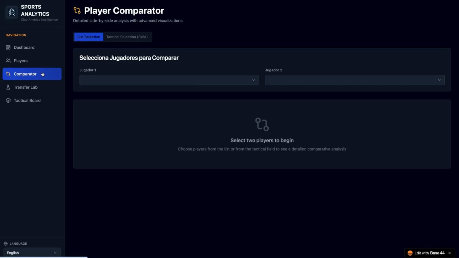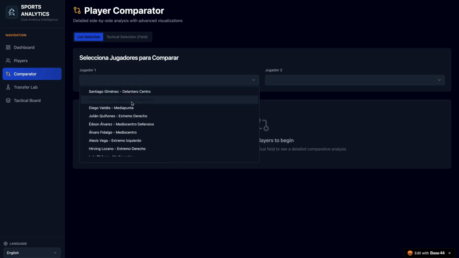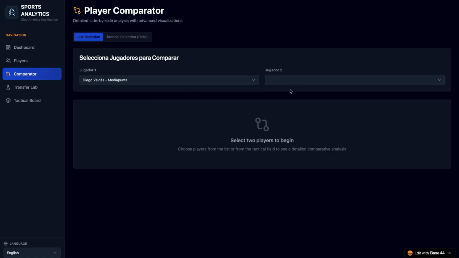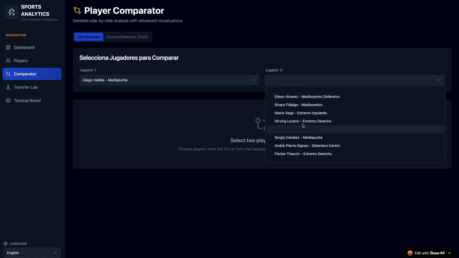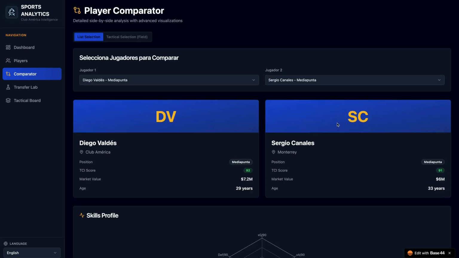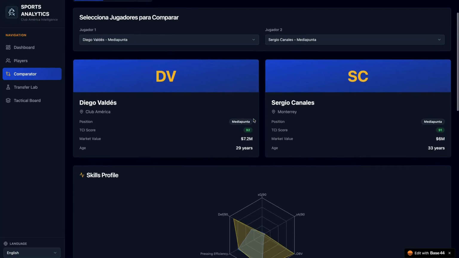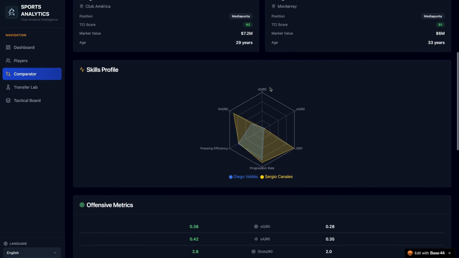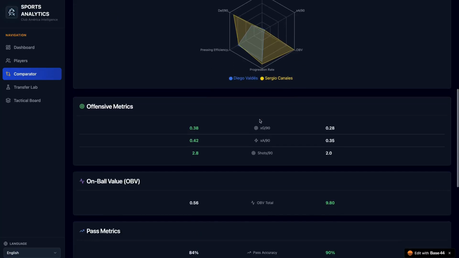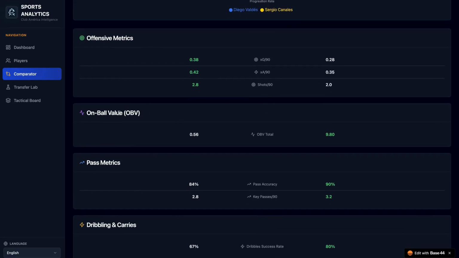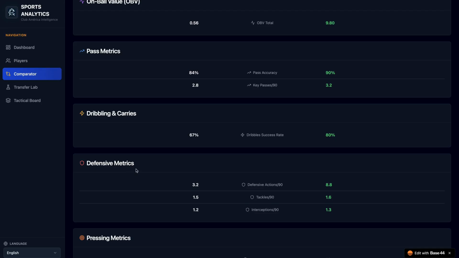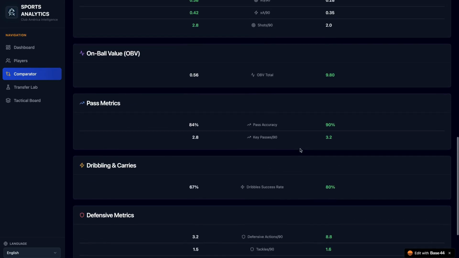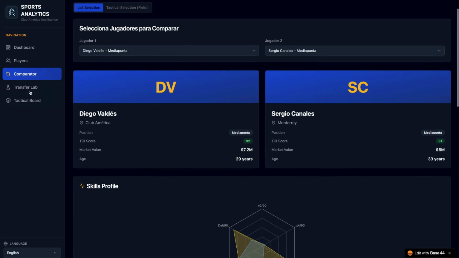We can also identify a player comparator. Here it enables us to evaluate two players side by side. It combines metrics and visual indicators to identify who adapts better to the team. Here we can identify that we have to compare the same position players to really have a good comparison. Here we can see some graphics and also offensive metrics, on ball value, pass metrics, dribble and carries, defensive metrics, and pressing metrics. And here we can have a better comparison of them.